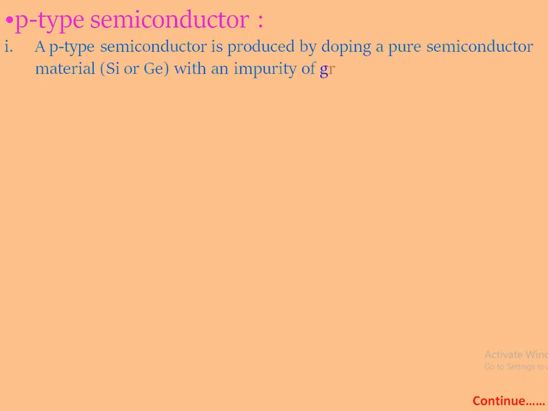Next one is a p-type semiconductor. This p indicates the positive charge or hole present in the semiconducting material. The p-type semiconductor is produced by doping a pure semiconductor material, silicon or germanium, with an impurity of group 13 elements.